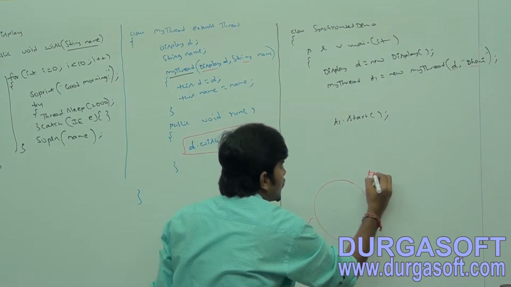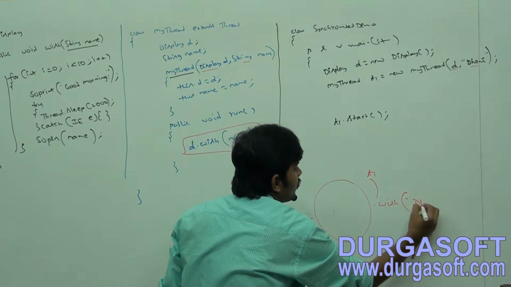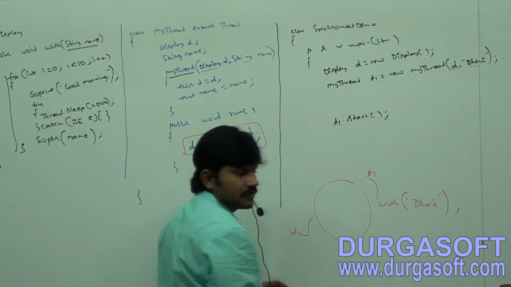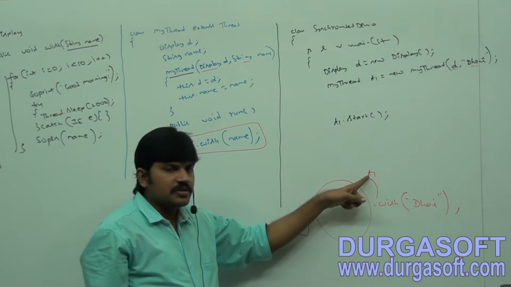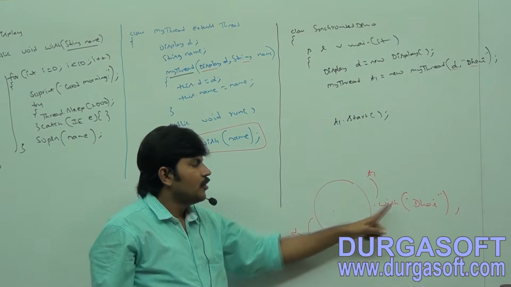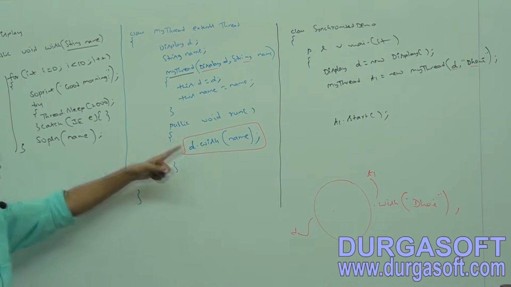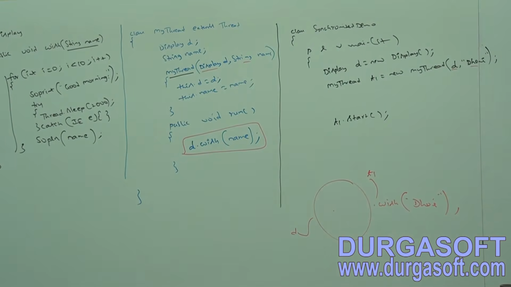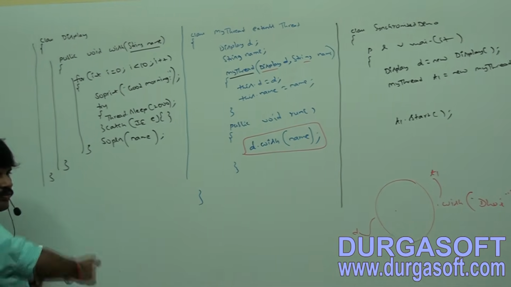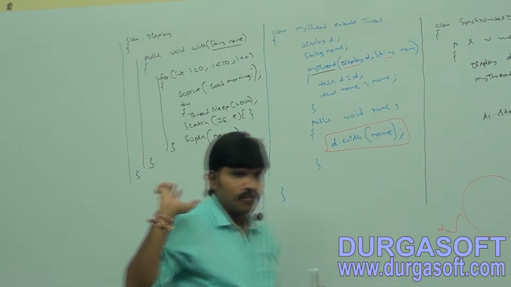Now the first thread is trying to call which method, passing which one as the argument? Dhoni as the argument. Are you getting Dhoni? So the first thread calls which method on this display object by passing Dhoni as the argument, because this is the job I defined. Now how is this method going to execute? Good morning, then sleeping, then Dhoni. Once again good morning, sleeping, Dhoni, good morning, sleeping, Dhoni, like that is the output we are going to get.